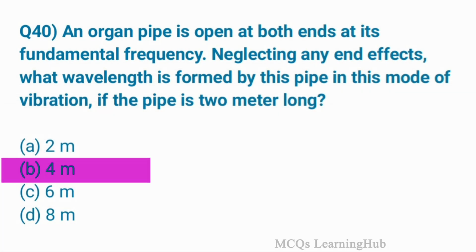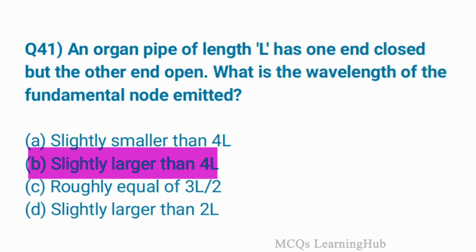Question 40. An organ pipe is open at both ends, at its fundamental frequency, neglecting any end effect. What wavelength is formed by this pipe in this mode of vibration if the pipe is 2 meters long? Option B, 4 meters. An organ pipe of length L has one end closed but the other end open. What is the wavelength of the fundamental note emitted? Option B, slightly larger than 4L.